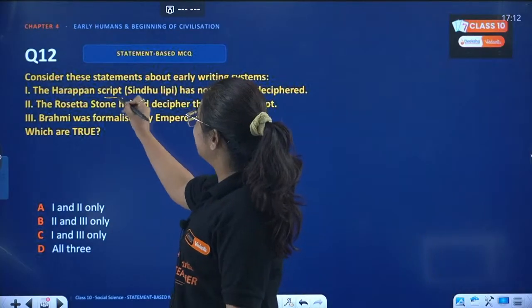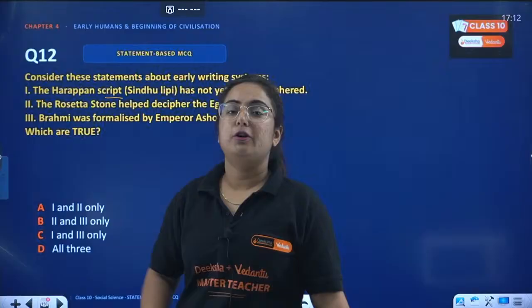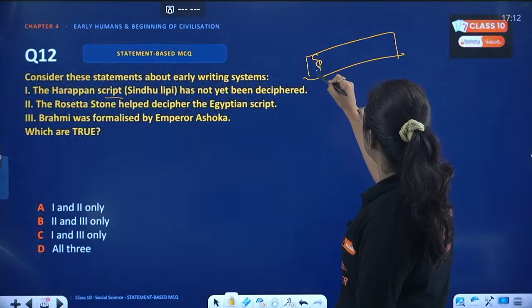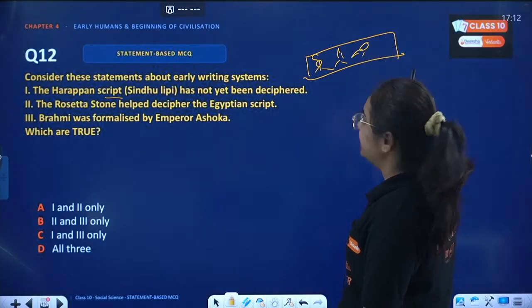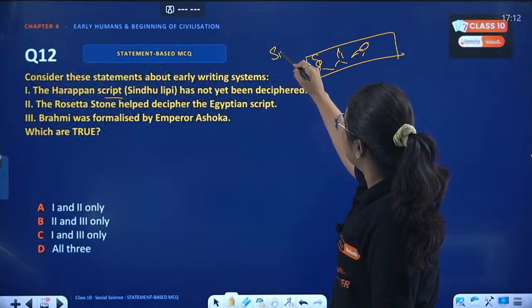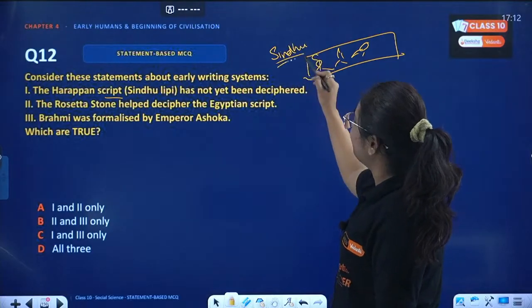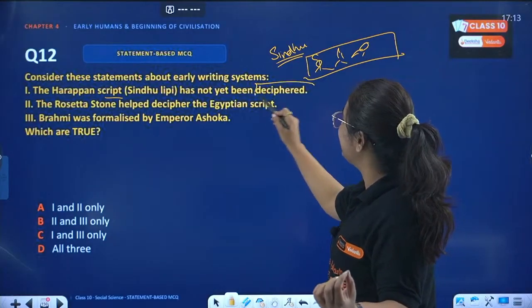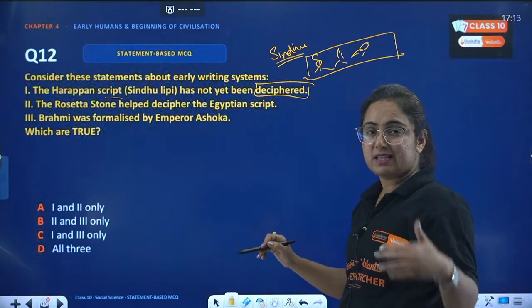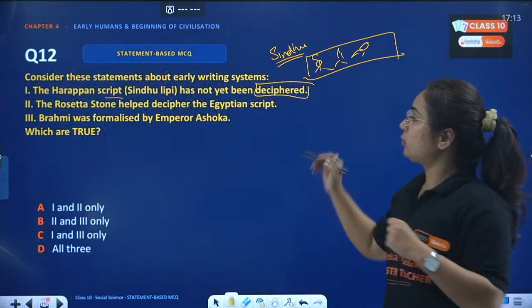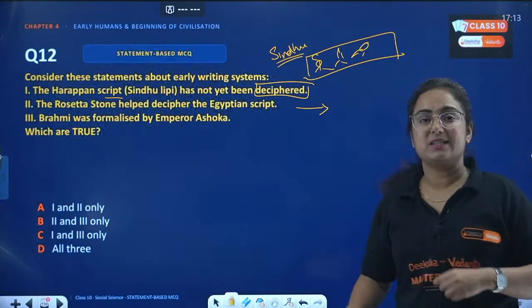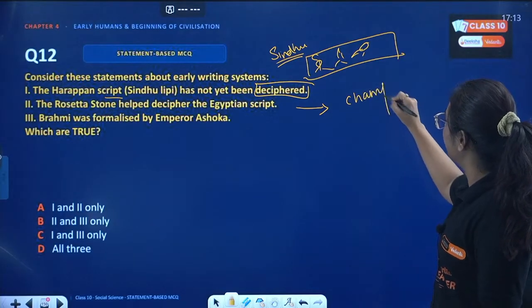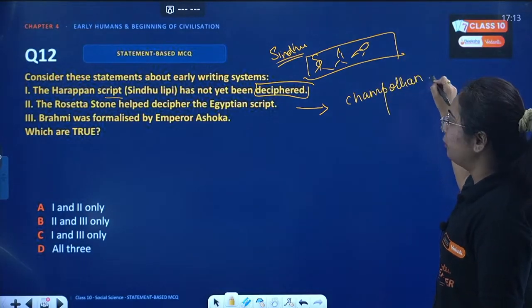Why not 2? 2 is also correct, although. So the Harappan script, we got a board, right? We got a board at Dholavira, and some shapes are made on this board. We call it Sindhu Lipi, because of the Sindhu Indus Valley civilization over there. But we are not able to, beta, what? Decipher it. Decipher means understand it, read it. When we talk about the Rosetta Stone, yes, the Egyptian script has been deciphered, and it was deciphered by Champollion.